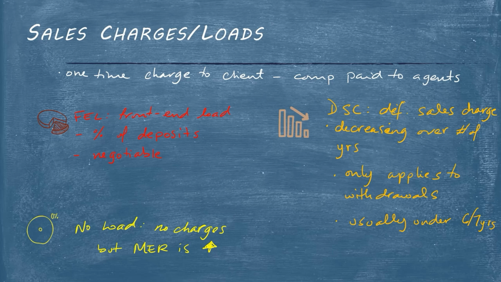And then last, there's the no load. So with a no load, there's no charge, but usually with this type of structure, the MER is a little bit higher than with an FEL or a DSC.